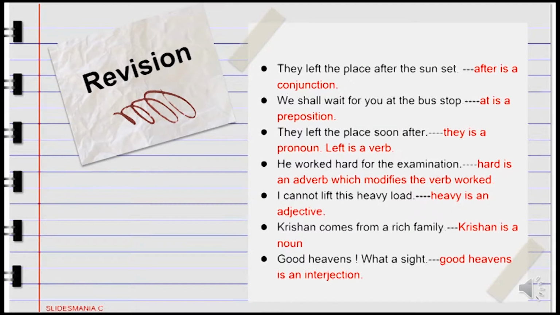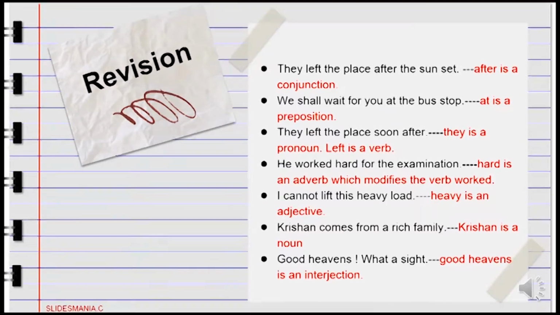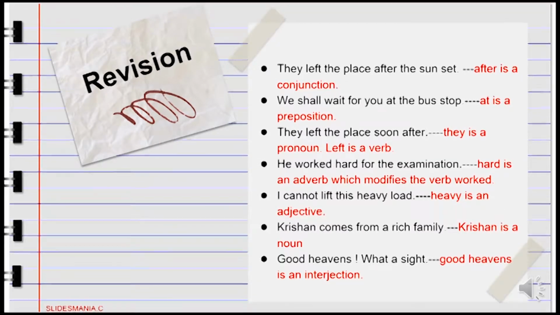Let's move on to revision time. They left the place after the sun had set. The word after is a conjunction here. We shall wait for you at the bus stop. The word at is a preposition. It's showing the relationship of you with the bus. They left the place soon after. They is a pronoun, left is a verb here.